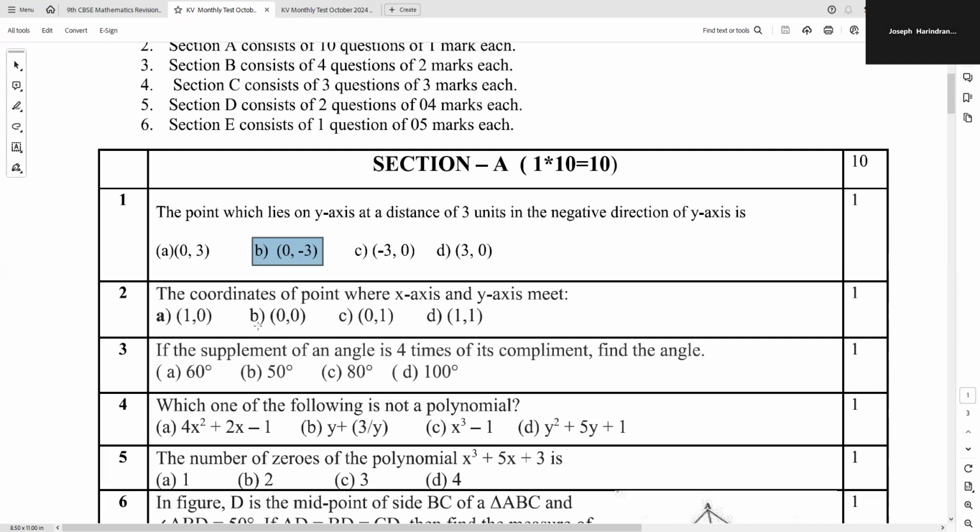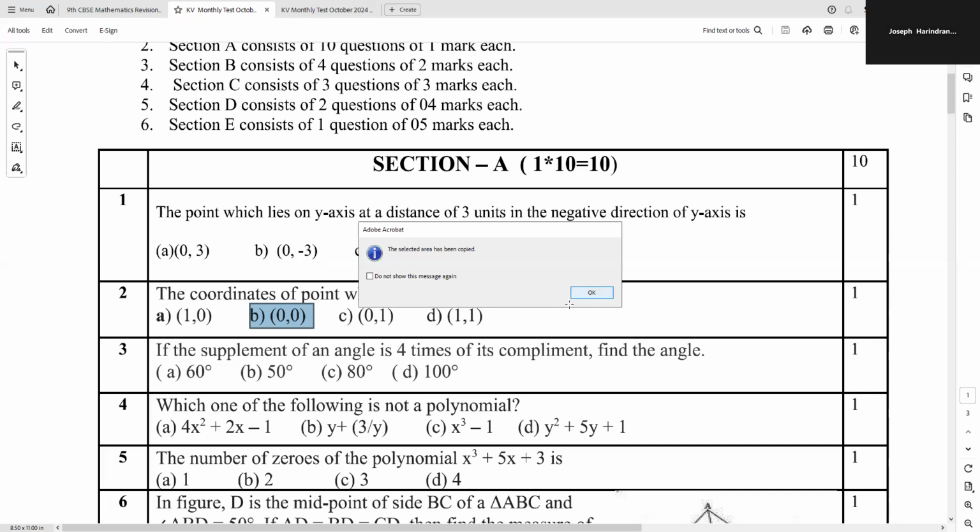The coordinates of the point where x-axis and y-axis meet, it's a very easy question, is definitely the origin. That is 0, 0. That's again the B option.